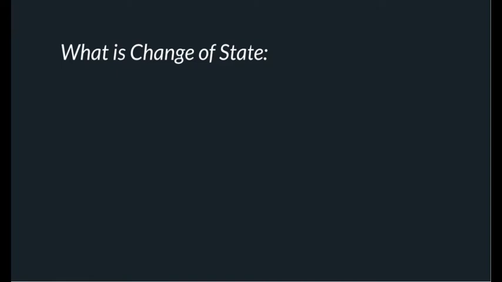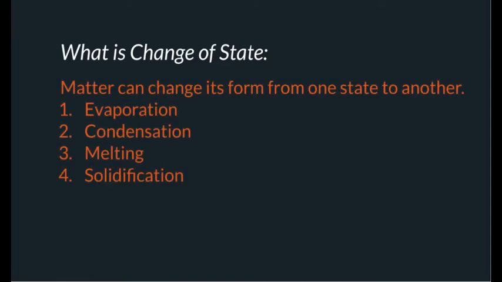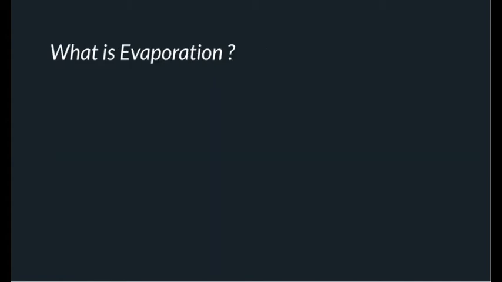What is change of state? Matter can change its form from one state to another. One way is evaporation, the second way is condensation, the third way is melting, and the fourth way is solidification.